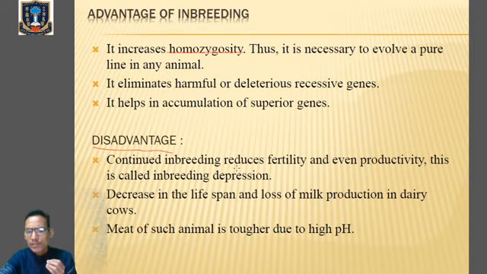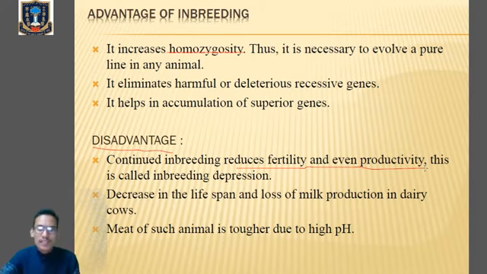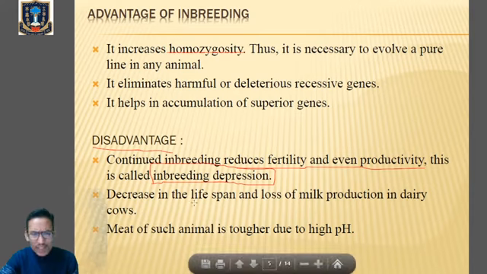Continuous inbreeding will reduce fertility and even productivity. If there is continuous inbreeding within a small local population for several generations, it will lead to decreased vigor. There will be a decrease in fertility and a decrease in productivity, which is known as inbreeding depression. This is very, very important. Questions will come: what do you mean by inbreeding depression? There will be a decrease in fertility and productivity when there is continuous inbreeding within a small local population for several generations. There will even be a decrease in lifespan and loss of milk productivity in the case of dairy cows.